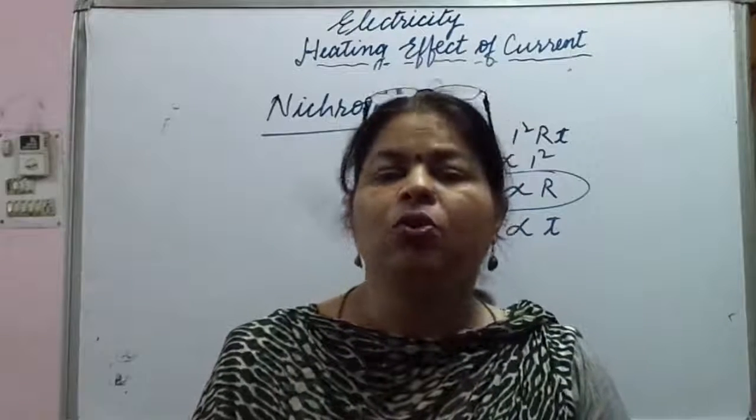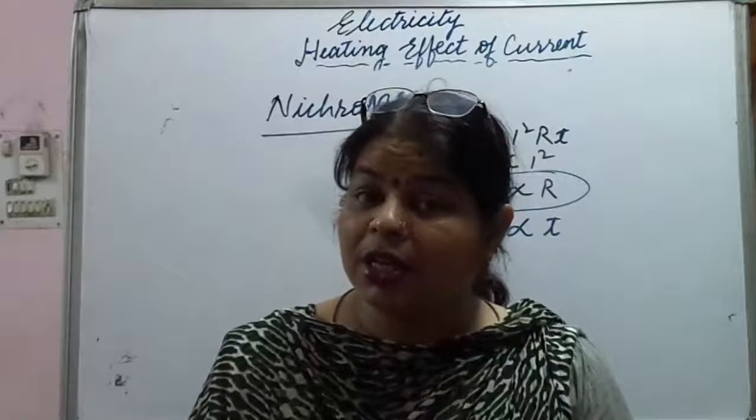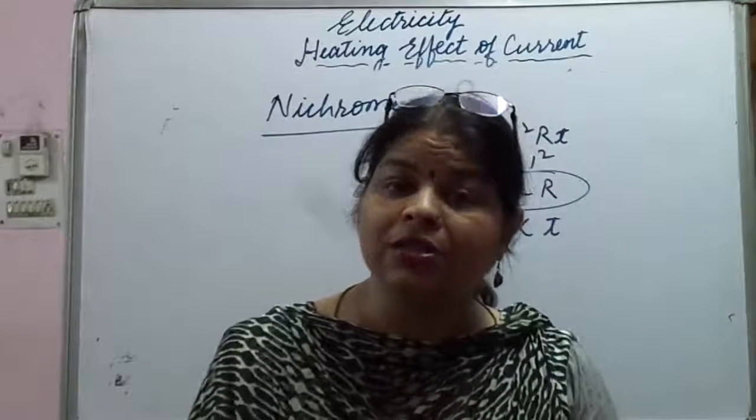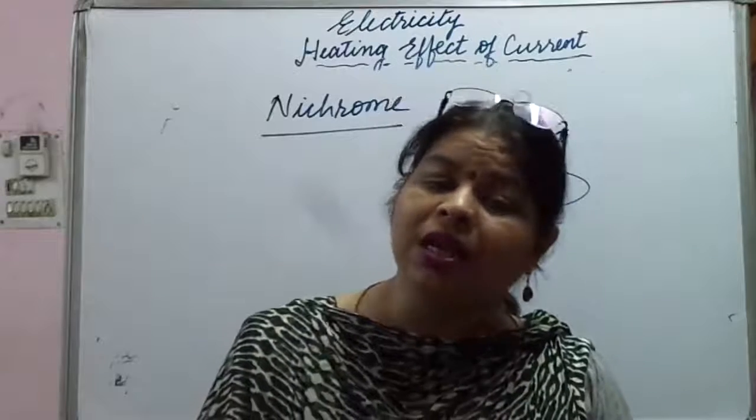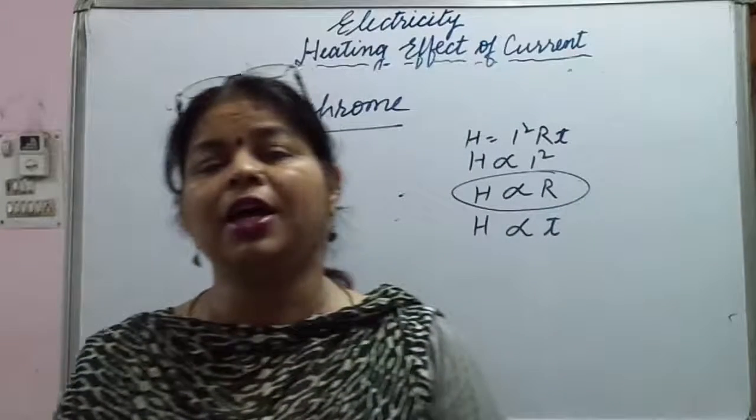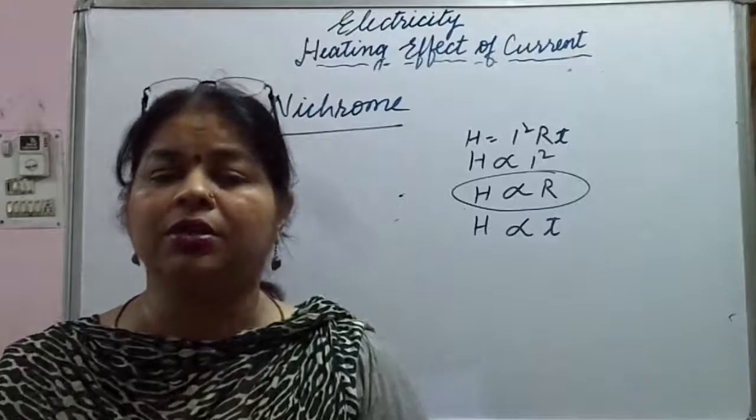Okay, so what is the logic here? Since the resistance of nichrome is high, a large amount of heat is produced in the element of the electric heater.